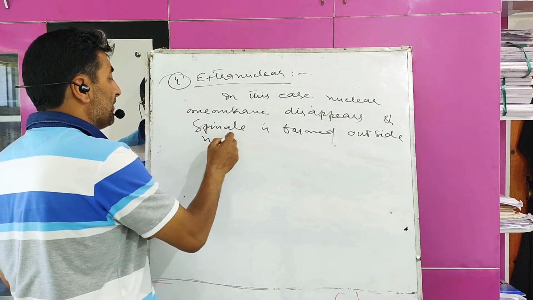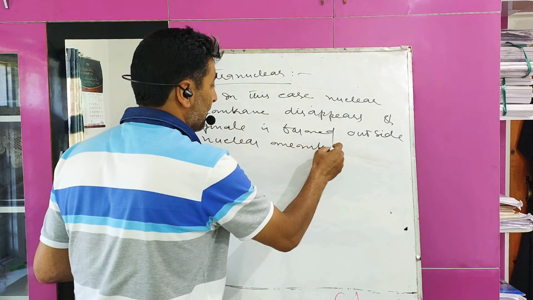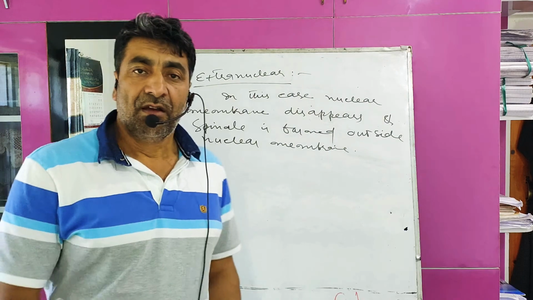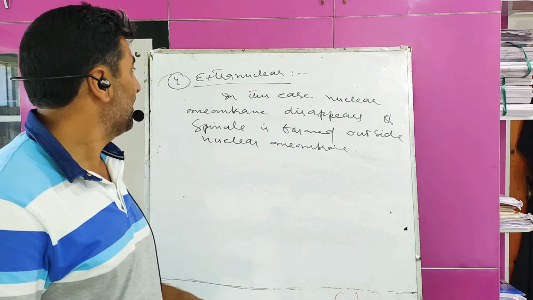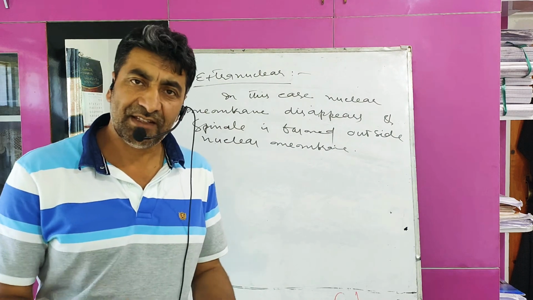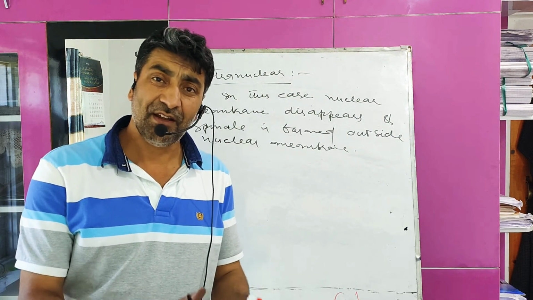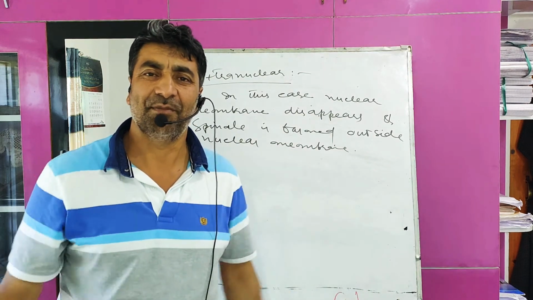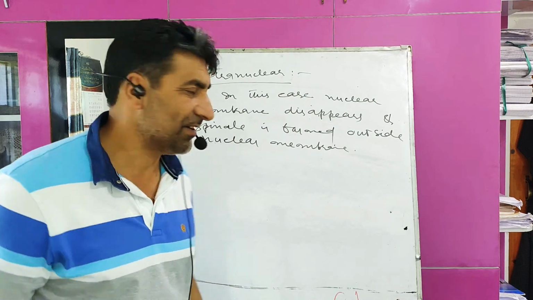Nuclear membrane. So you have understood that extranuclear mitosis, as the name indicates, is the mitosis in which the nuclear membrane disappears and the spindle is formed outside the nuclear membrane. That type of mitosis is called extranuclear mitosis.